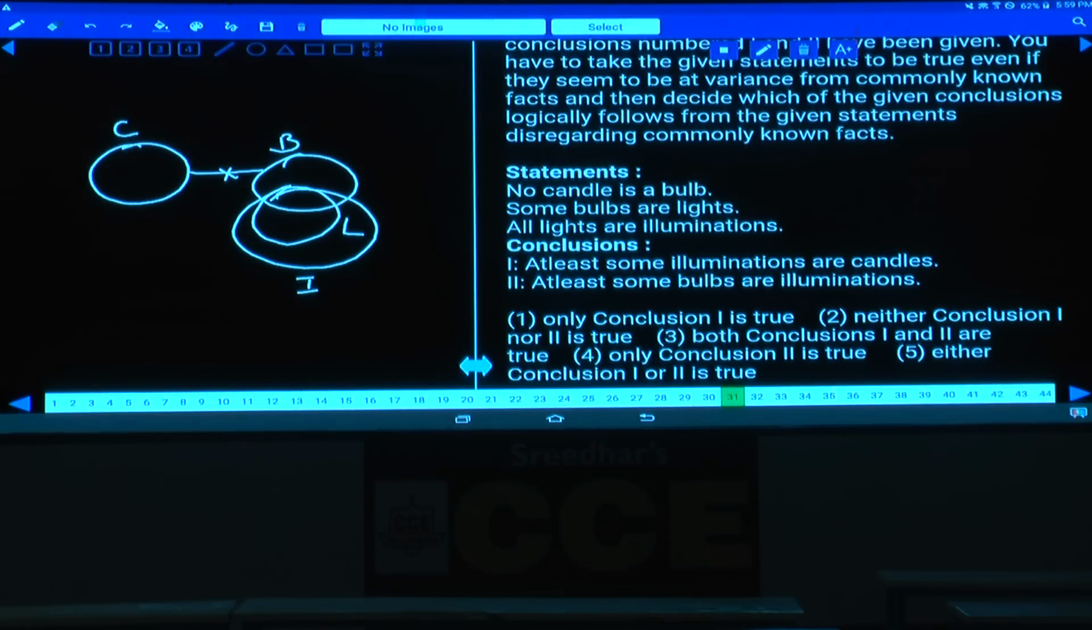First one, some illuminations are candle. Illumination is here, candle is here, no intersection. Some bulbs are illuminations. Some bulbs are illuminations, definitely true, isn't it? Now the second conclusion is true. The second one is an affirmative conclusion, that is true. Hence it will be true forever. Choice 4 is the answer. 31, choice 4. It is an affirmative conclusion which is true. That will be true forever. If it is a negative conclusion, then only we should go for an alternate diagram.